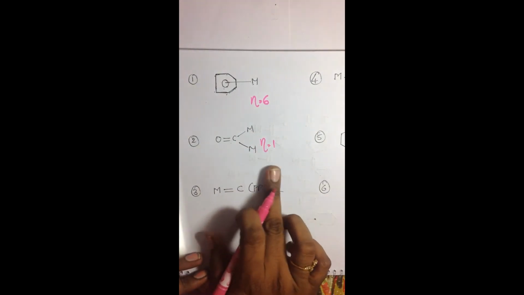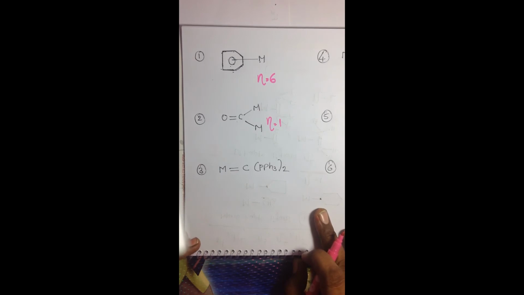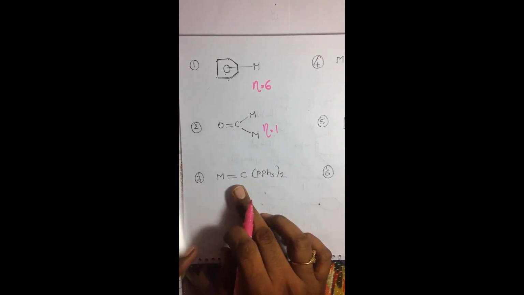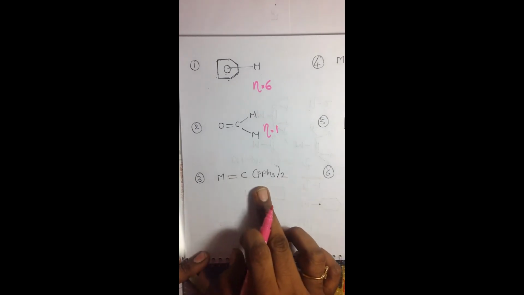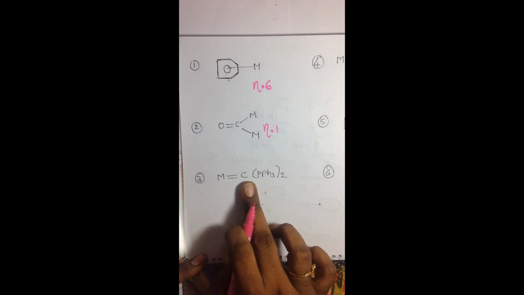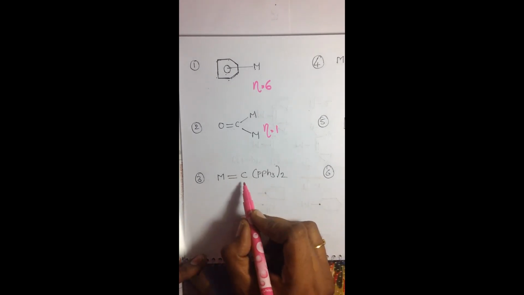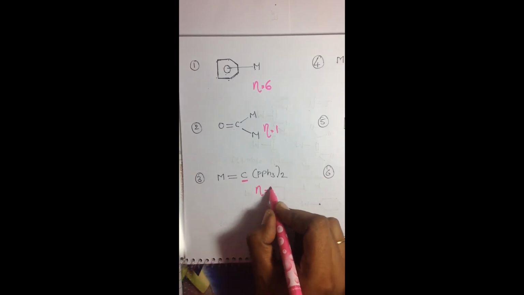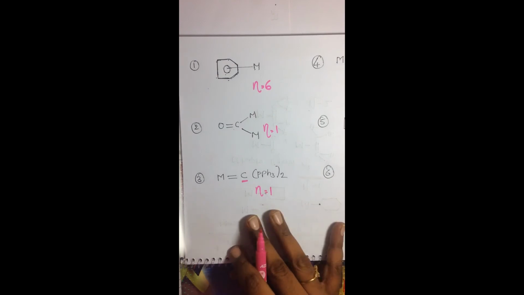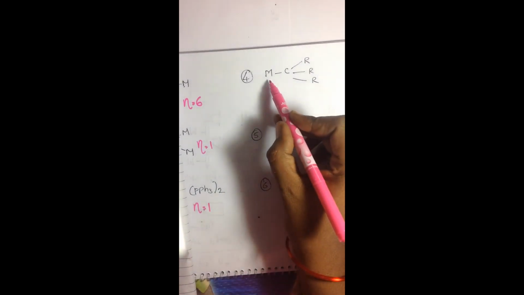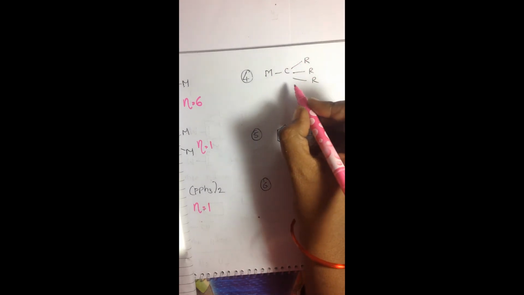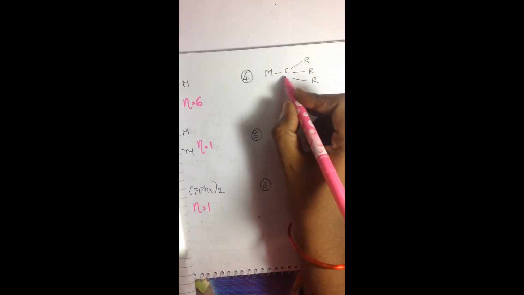In the next example, the metal is attached to only 1 carbon atom, so its hapticity value is 1. In the next example, the metal is attached to 1 carbon of the ligand.